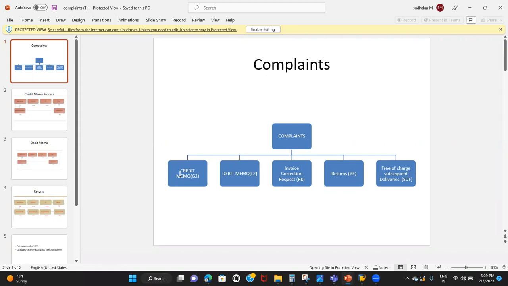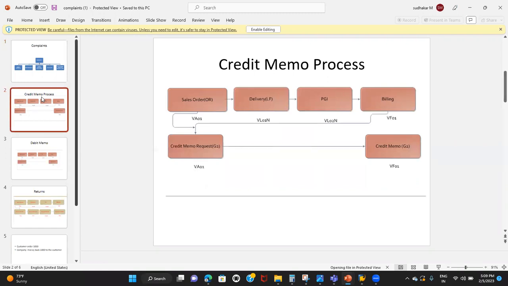How this can be configured in SAP, that we are going to discuss here. A credit memo is nothing but this: the company will issue the credit memo to the customer when the customer is overcharged, or when the customer returns the material back to the company, or when sometimes he is not returning the material and scraps it at his place. It can be expired, or damaged during transit, whatever the case. The company will issue the credit note to the customer for the total worth of that material. How can this process be configured?